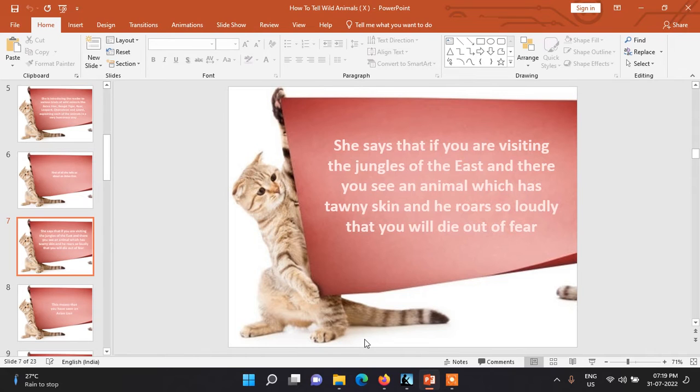She says that if you are visiting the jungles of the east and there you see an animal which has tawny skin and he roars so loudly that you will die out of fear.